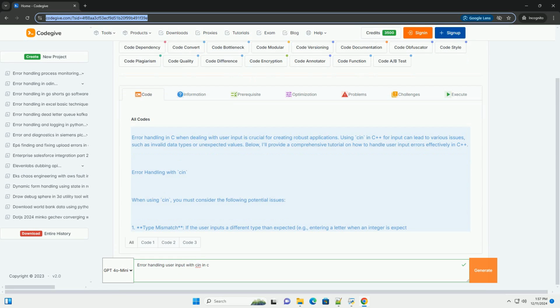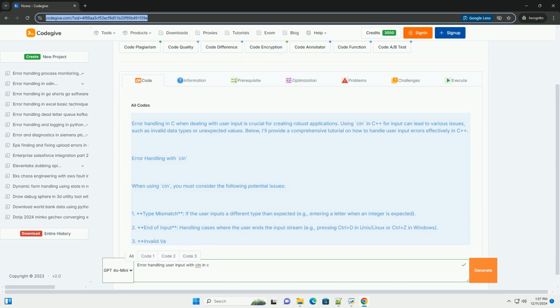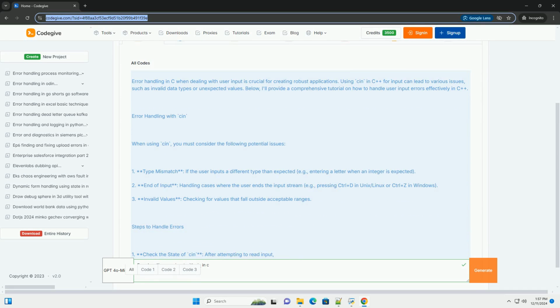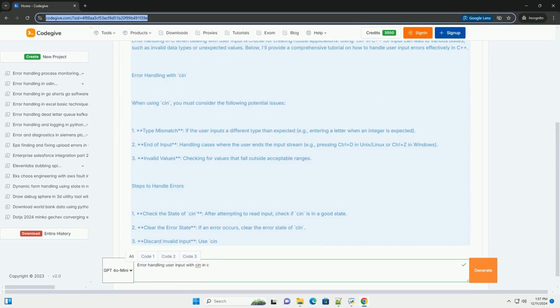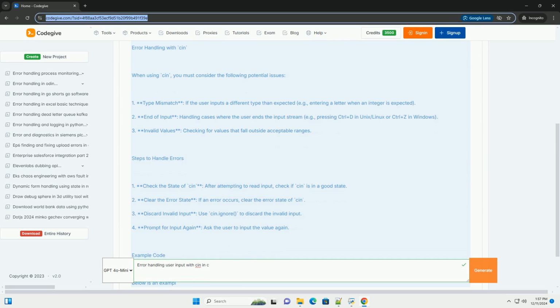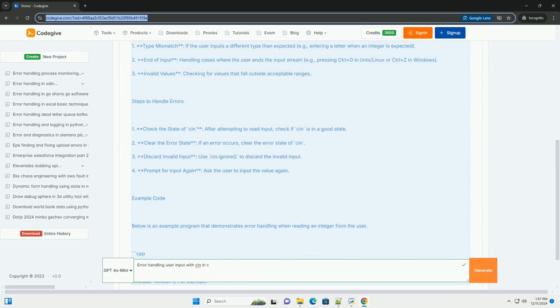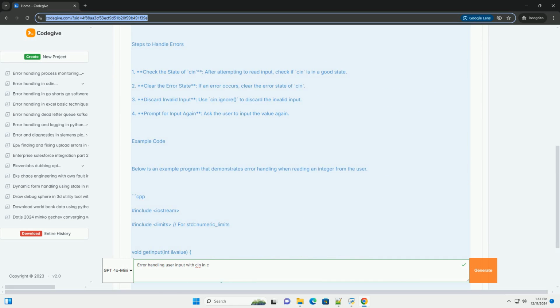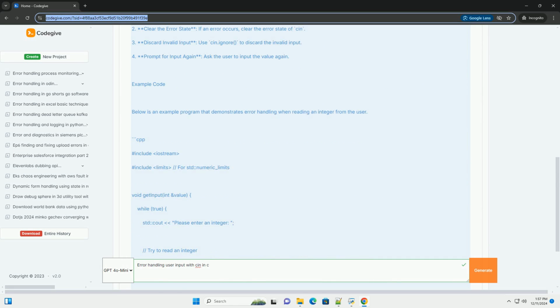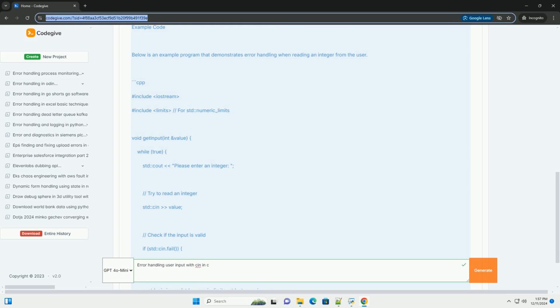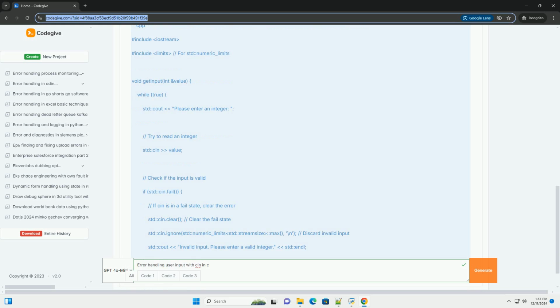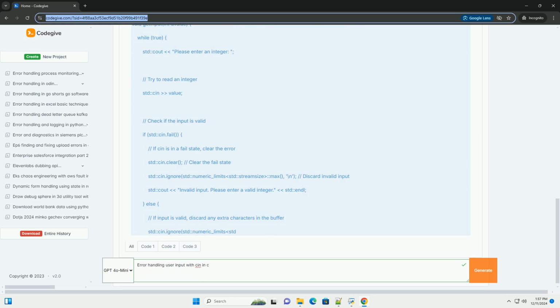Error handling in C++ when dealing with user input is crucial for creating robust applications. Using cin in C++ for input can lead to various issues, such as invalid data types or unexpected values. Below, I'll provide a comprehensive tutorial on how to handle user input errors effectively in C++.